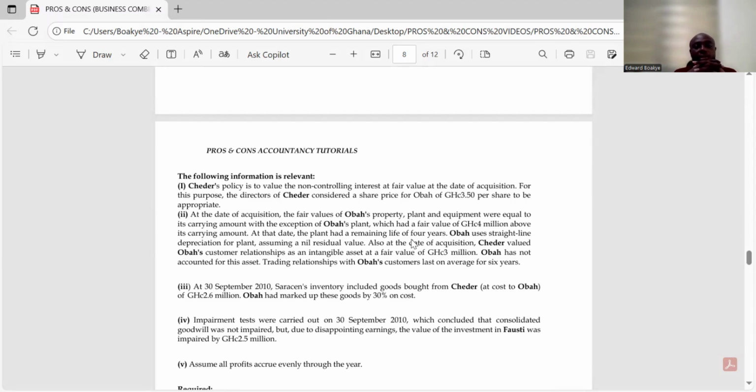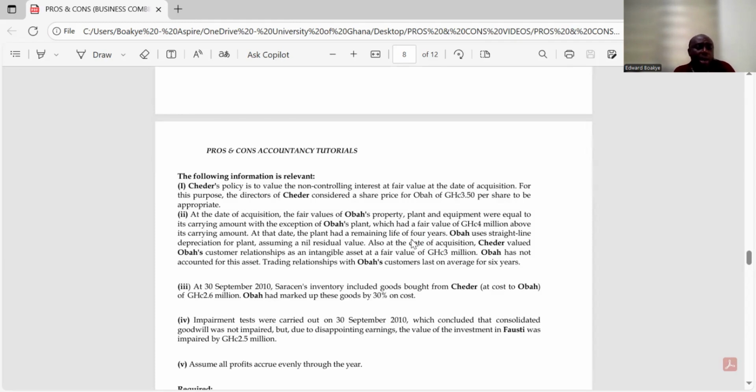At the date of acquisition, the fair value of Ober's property, plant, and equipment, let's listen very well, was equal to its carrying amount, with the exception of Ober's plant. So there's a certain plant which had a fair value of 4 million above its carrying amount. So Ober should have given us that asset plus the 4 million.